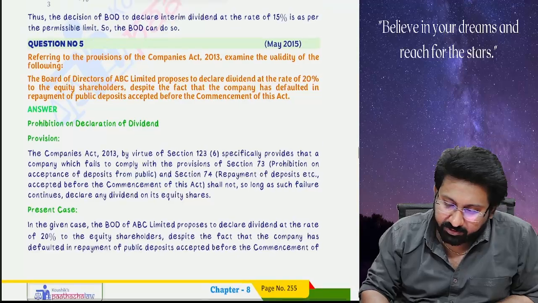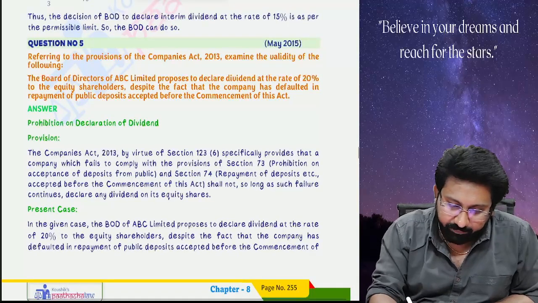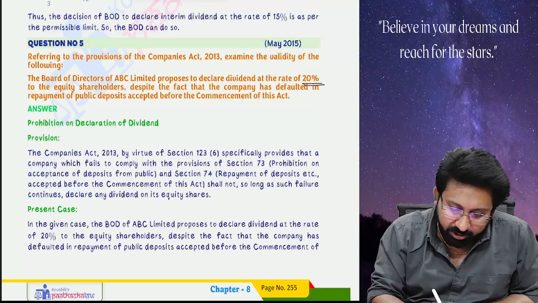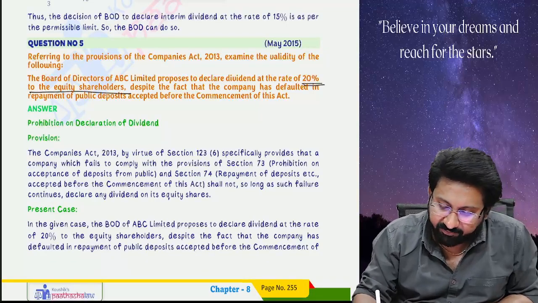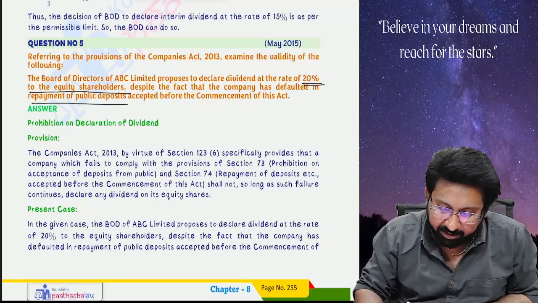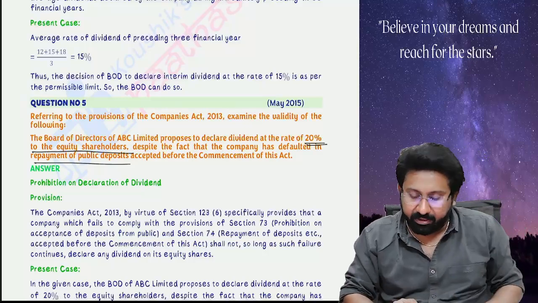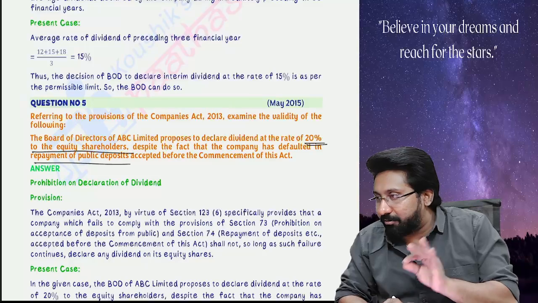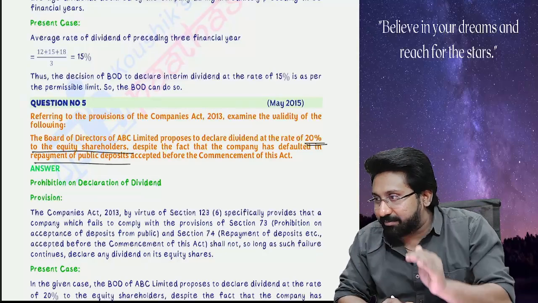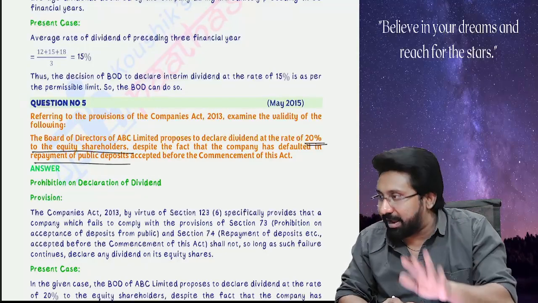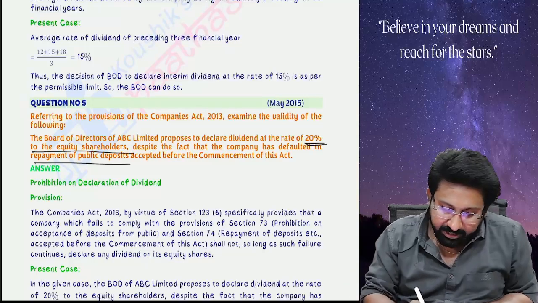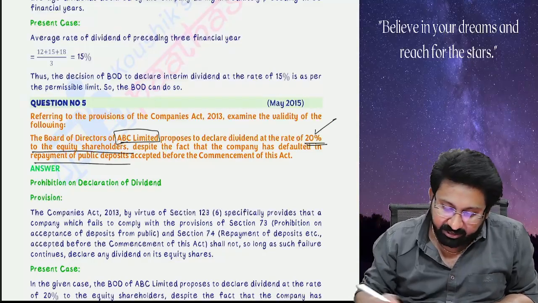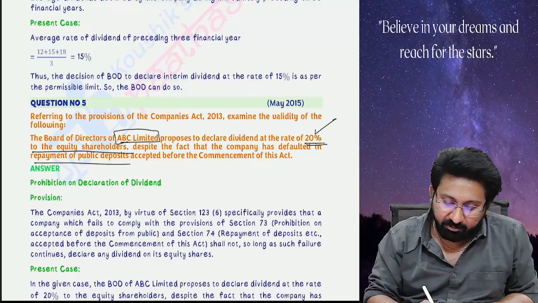Referring to the provisions of the Companies Act, examine the validity of the following. The Board of Directors of ABC Limited proposes to declare the dividend at the rate of 20% to the equity shareholders despite the fact that the company has defaulted in repayment of public deposits accepted. Whether you accepted them before or after the commencement, the main point is that the Board proposes to declare a 20% dividend despite the default.